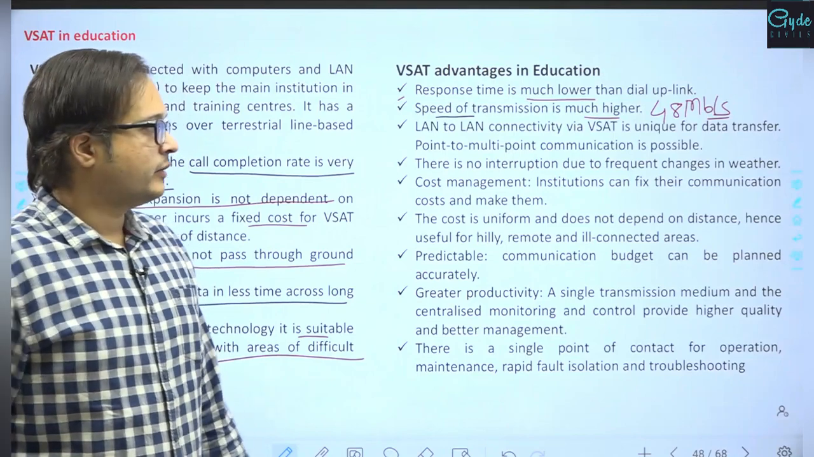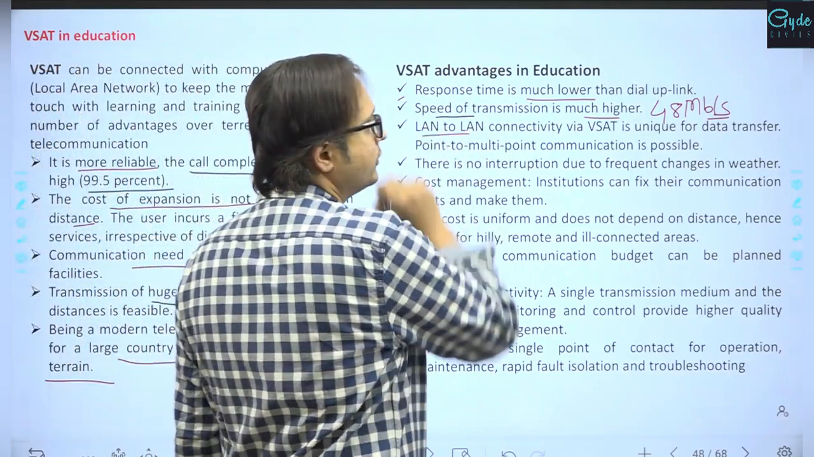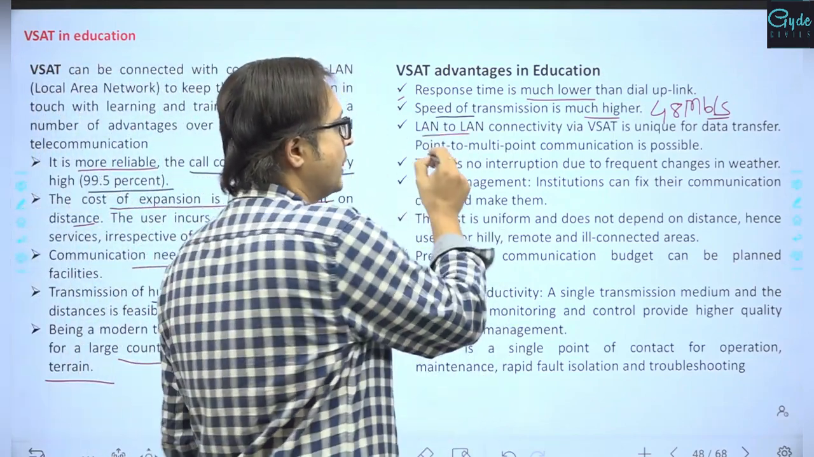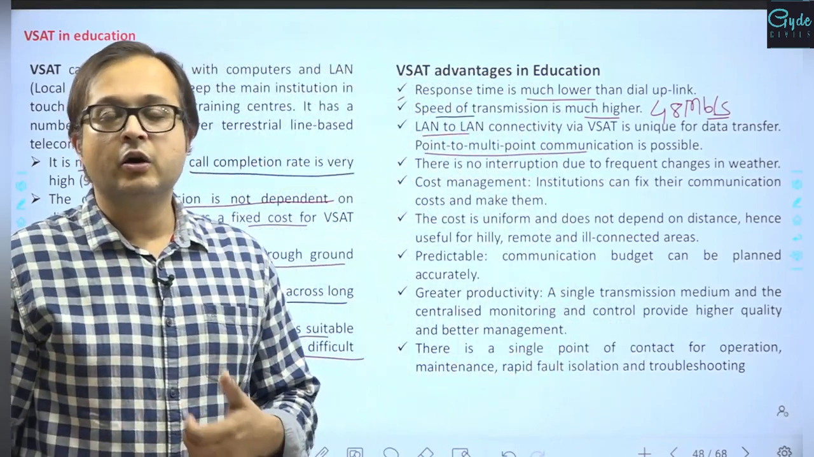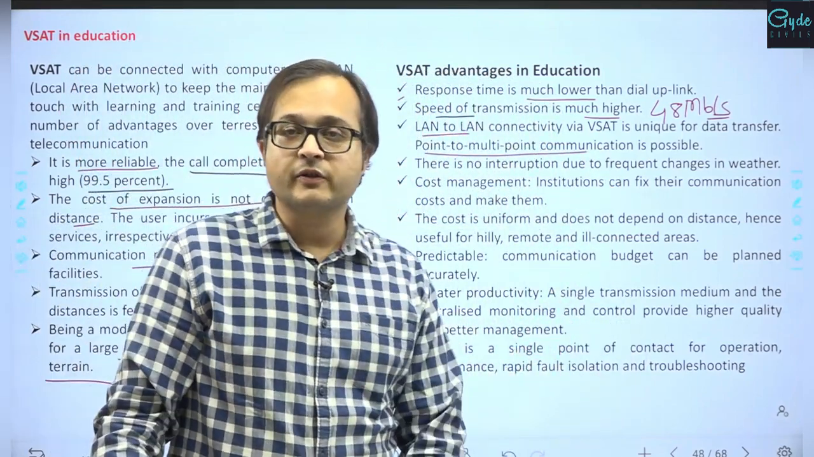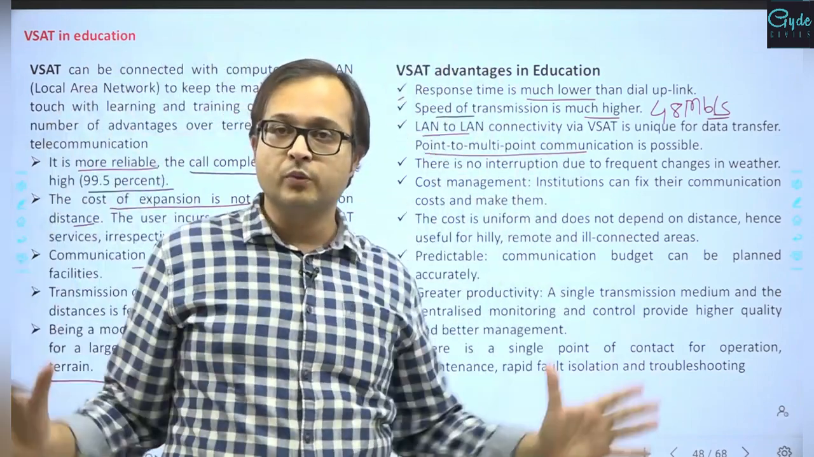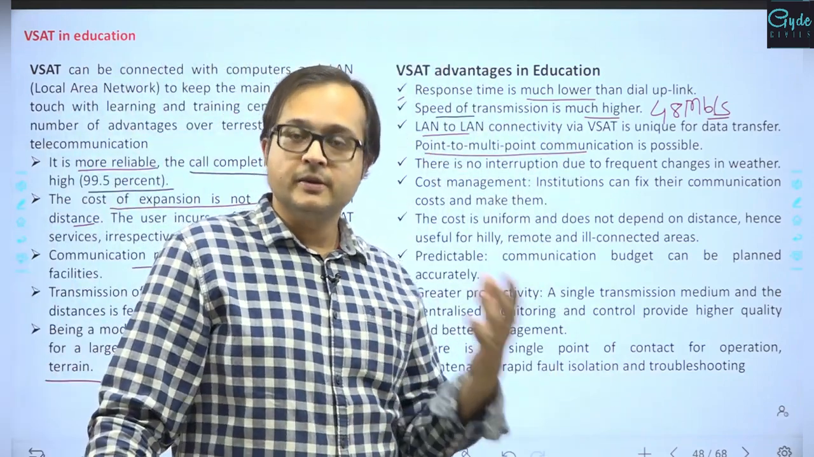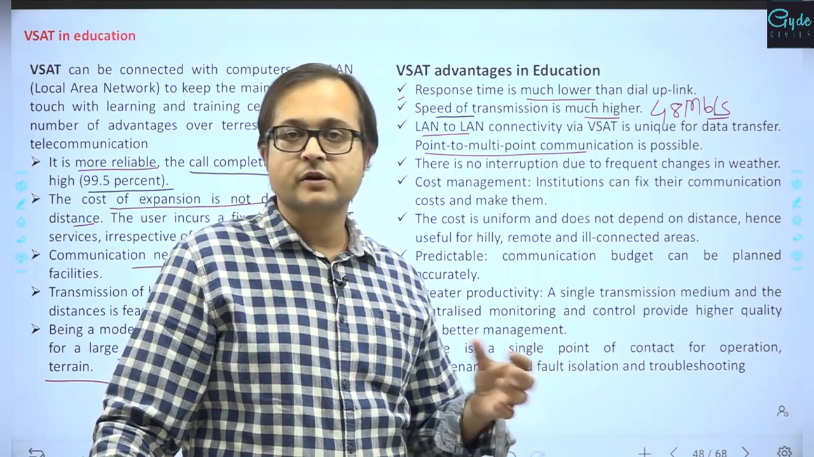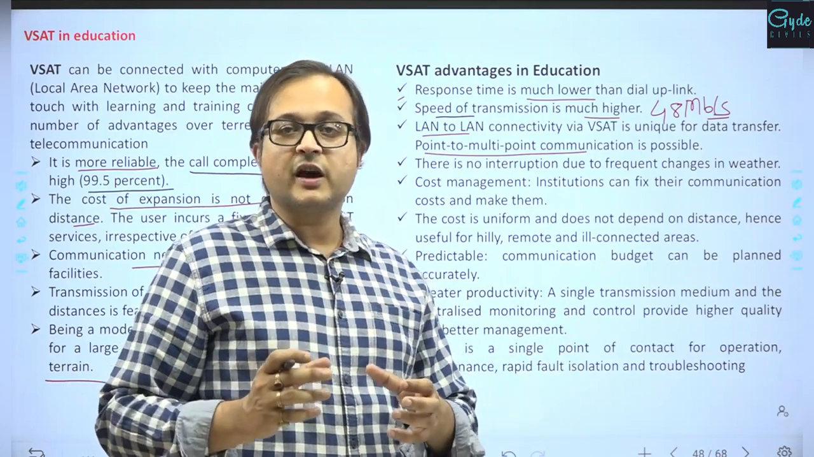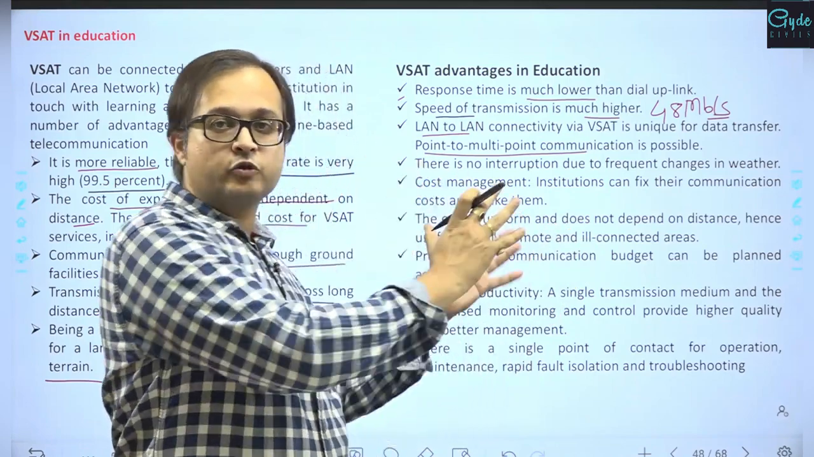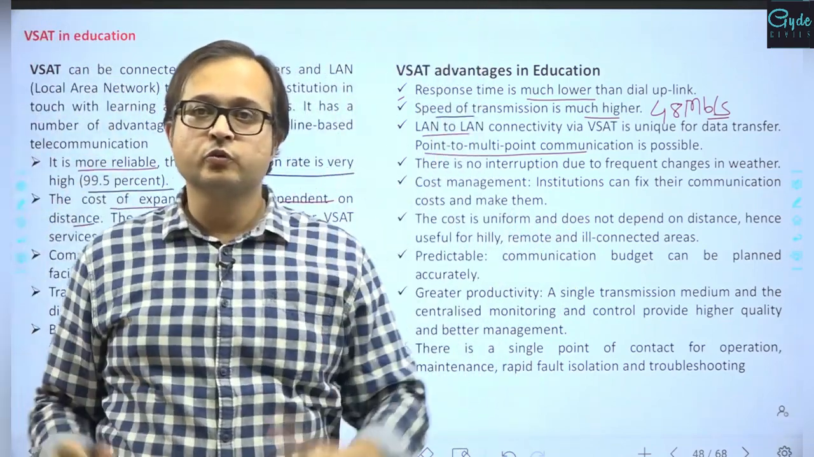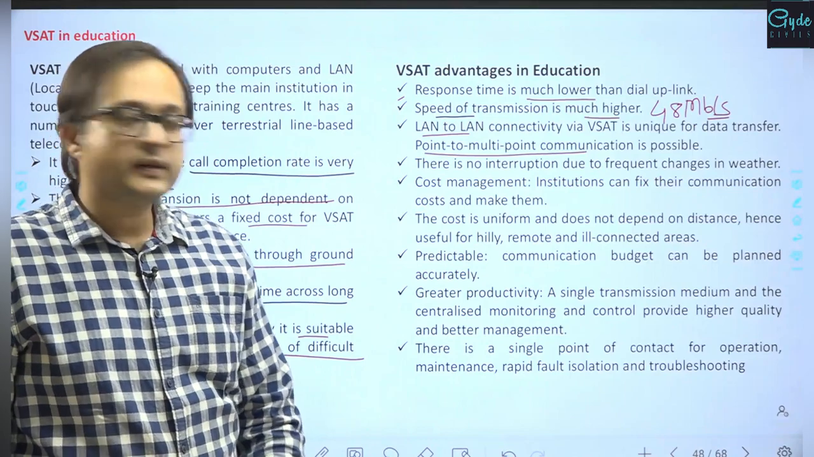LAN to LAN connectivity via VSAT is unique for data transfer. Point to multi-point communication can also be established, right, in a star LAN or a star VSAT which is being created. From one point, multi-point connections can be created. The mesh remains P2P, peer-to-peer connection, whereas the star can act from one center, from one location, or even from one studio. Multiple classrooms can be supplemented at the same time, right.